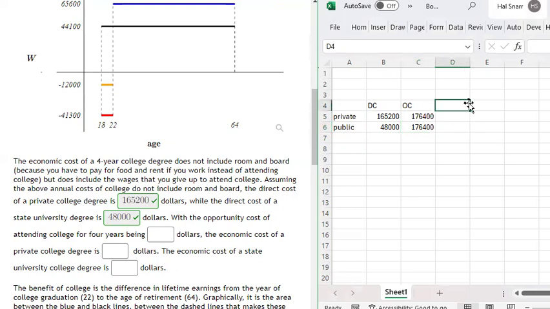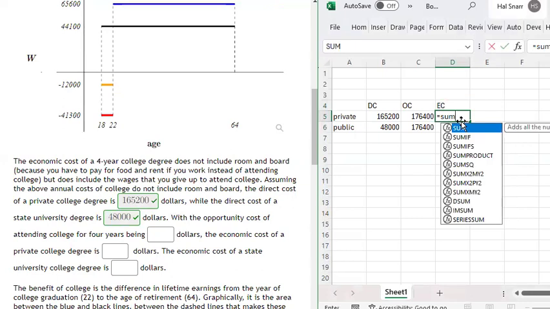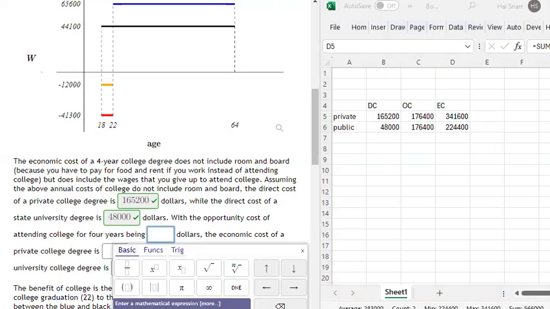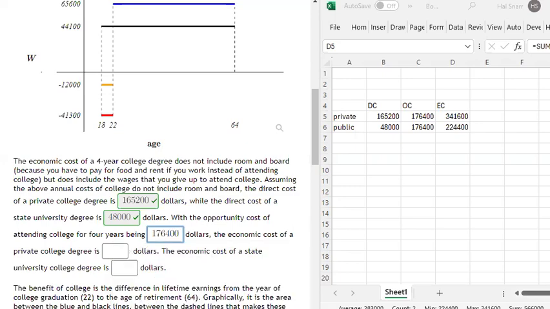And then the economic cost is the sum of the two, right? So the opportunity cost of attending college for either private or public is $176,400, right? And this is true for private and public because you're foregoing those earnings, right?